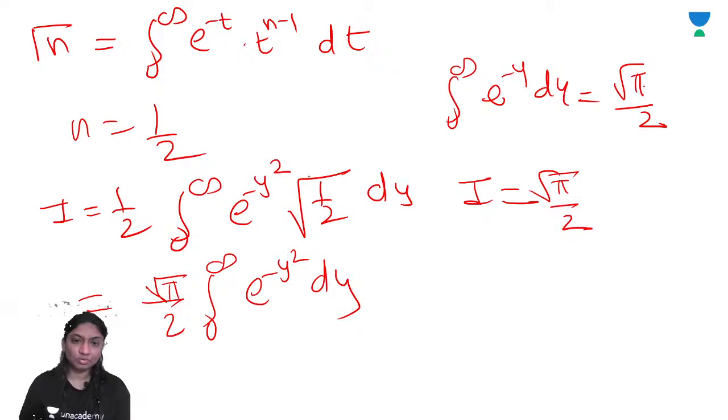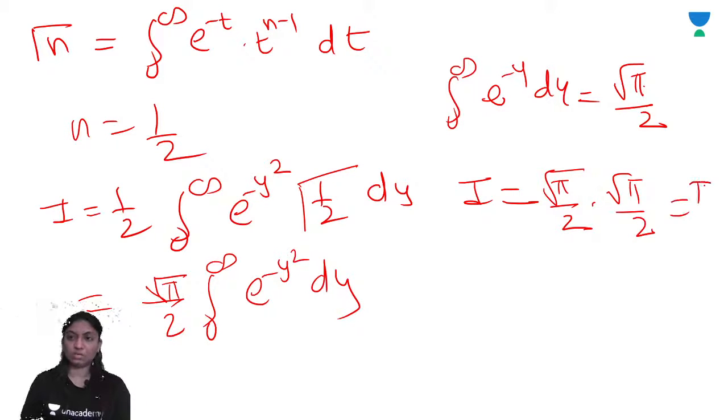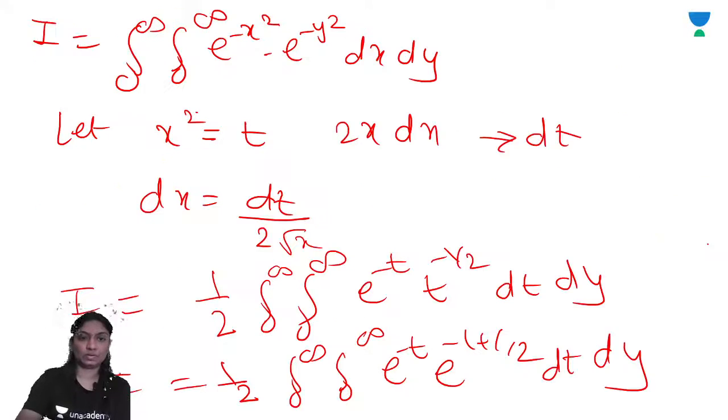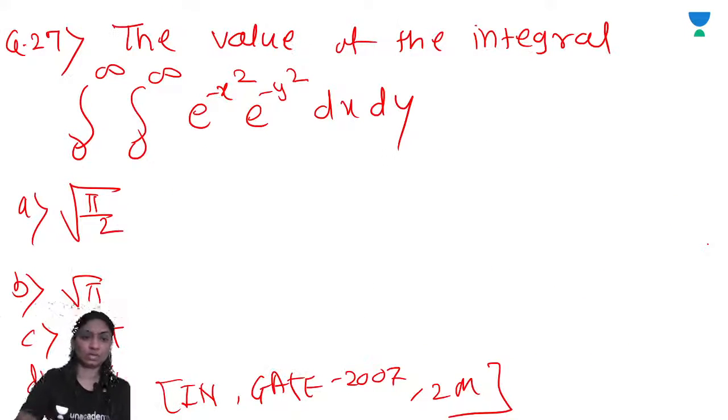So the answer is root pi by 2. The correct option is D.